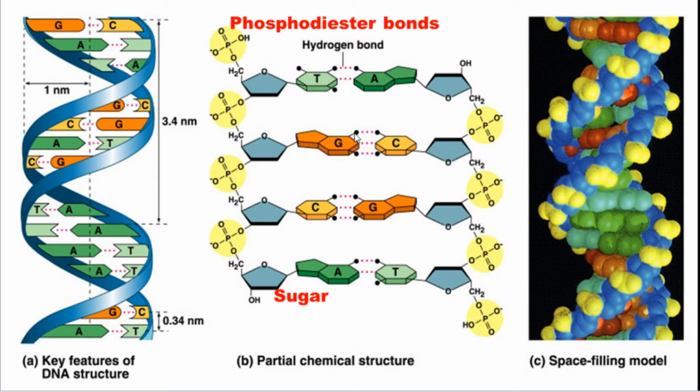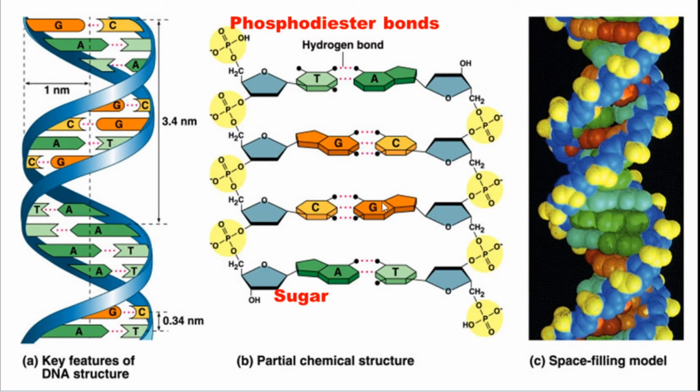When you look at this, there are three bonds here and two bonds here. The pairing of thymine with adenine has two hydrogen bonds. Guanine pairs with cytosine with three hydrogen bonds. So look here, guanine and cytosine.